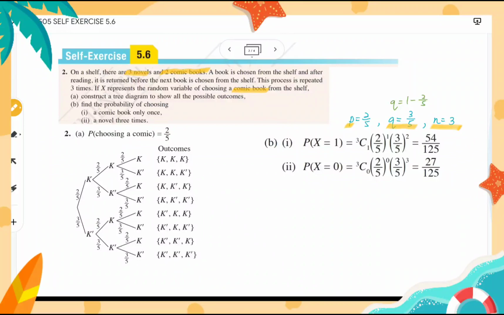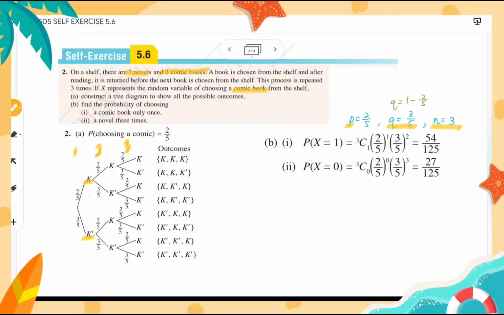(a) Construct a tree diagram to show all the possible outcomes. So we are going to pick 3 books, so we have book 1, book 2, and book 3. The probability of getting a comic, and the probability of not getting a comic, K prime, which means we are getting a novel.